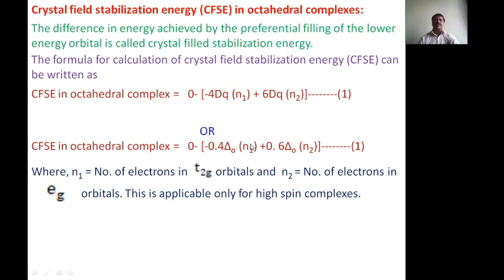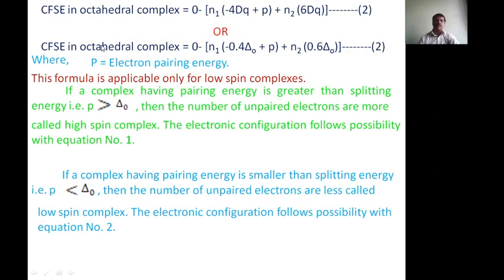Next is the low spin complexes, in which the crystal field stabilization energy is equal to minus of n1 × 4 Dq plus P, plus n2 × 6 Dq, where P is the pairing energy. This can also be written as 0 minus of n1 × 0.4 delta O plus P, plus n2 × 0.6 delta O. Now here P is nothing but the pairing energy.